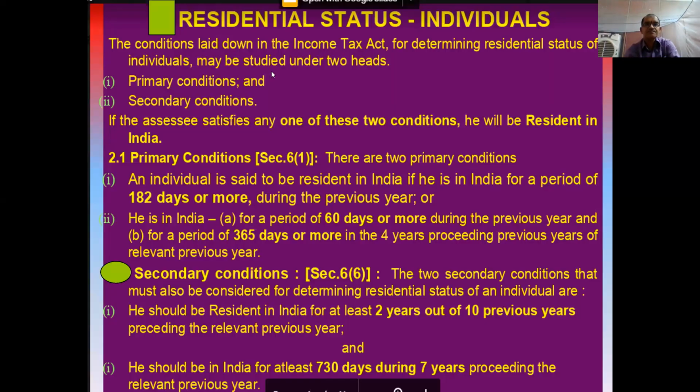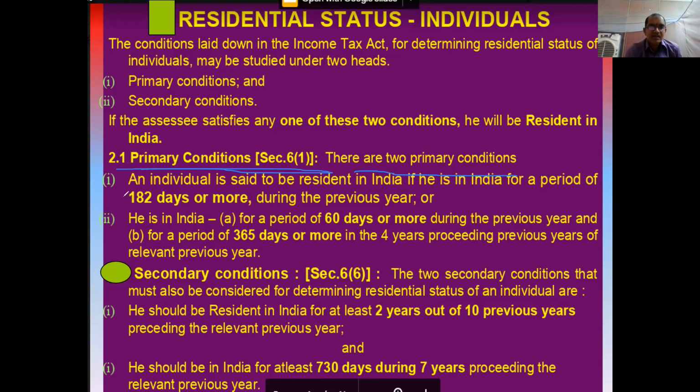We will see the conditions. Today we will discuss the primary conditions, and based on them we will do problems. In the next class, we will discuss the secondary conditions. Two sets of conditions are there to assess whether he is a resident or non-resident. First, note down primary conditions; put a side heading as primary conditions, under Section 6, subsection 1.